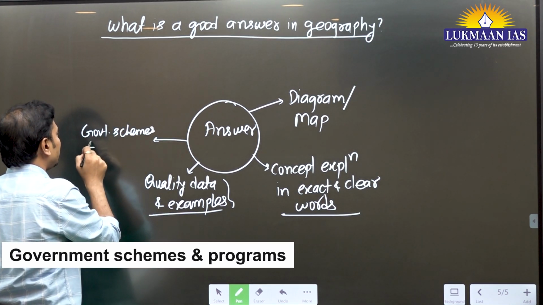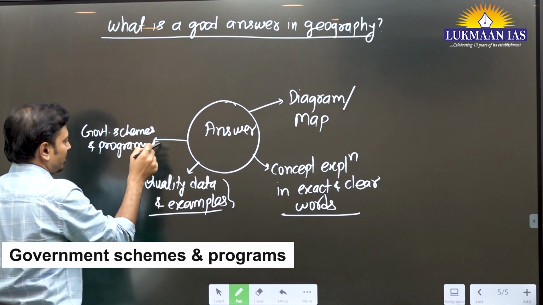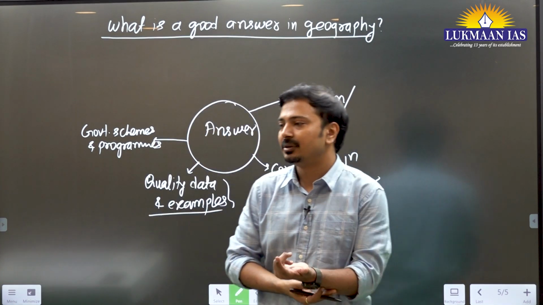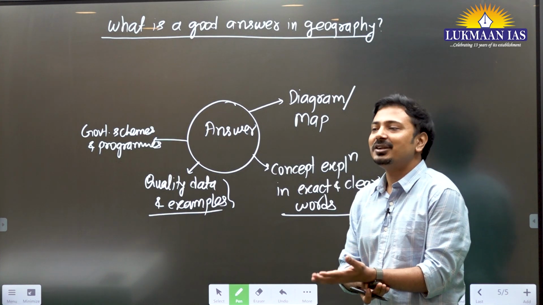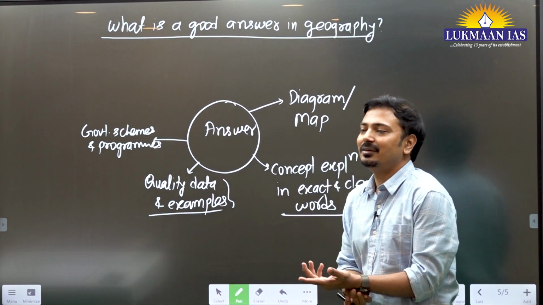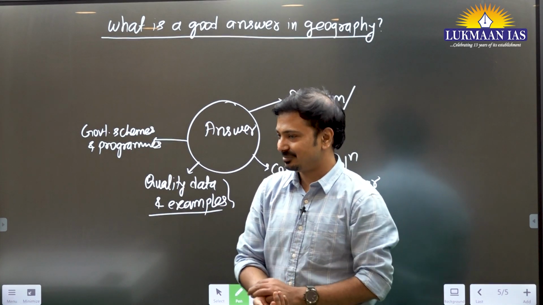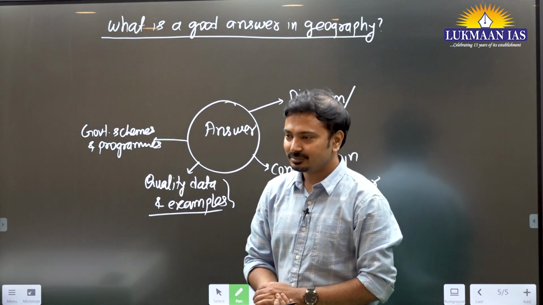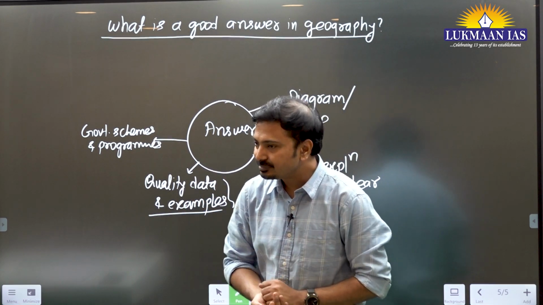Now, government schemes and programs. You may ask what is the use of this here. Why not? If the question is related to industries, you can mention in the conclusion or way forward the government of India's schemes and programs promoting that industry. Let's say the question is related to cottage industry or forest based industry, mention Pradhan Mantri Van Dhan Yojana.